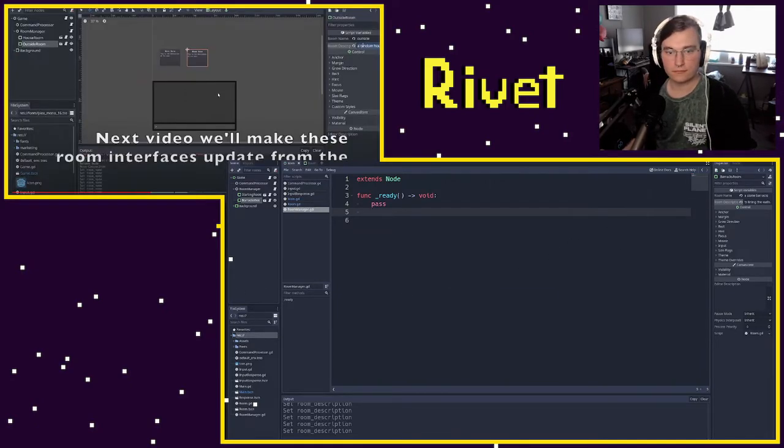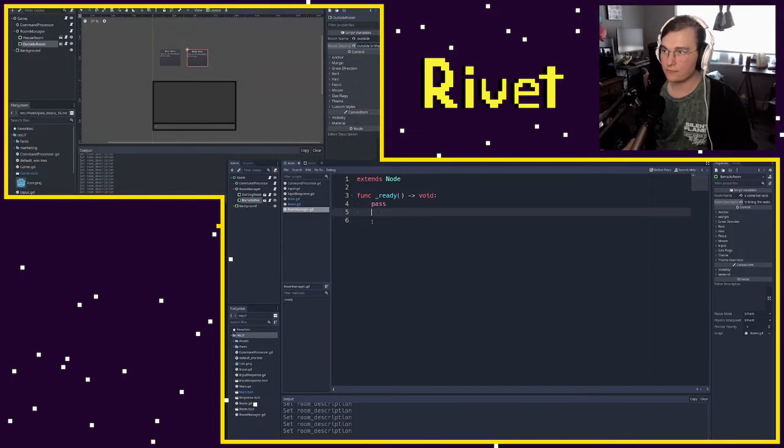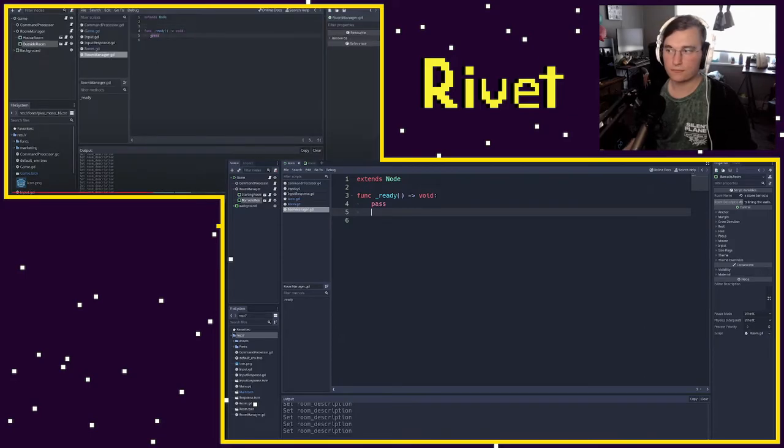To be, you are in like outside in the village or something like that. And so what I want to do is connect these two together. And what I can say is house room dot connect exit.